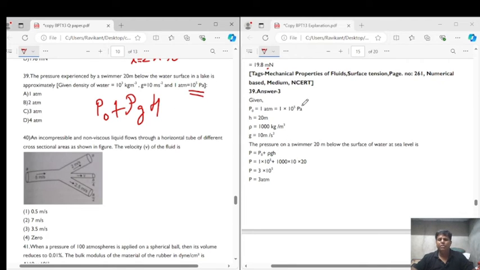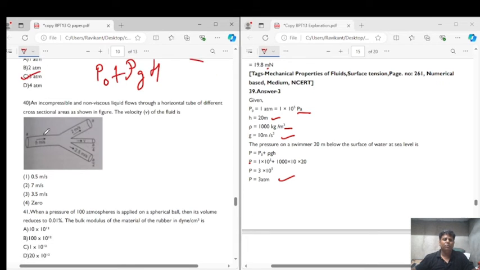So atmospheric pressure is equal to 10 to the power of 5 Pascal, h is equal to 20 meter, rho is equal to 1000, and g is equal to 10. Putting the values, we get P is equal to 3 atmosphere, right? So the correct answer for question number 39 is 3 atmosphere, that is option C.